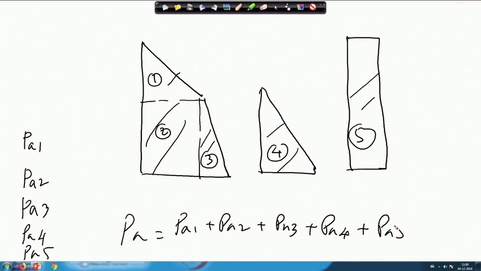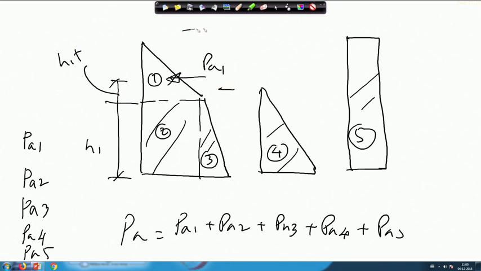Okay. And then finally, we need to find out the point of application of the resultant force. For that, what you have to do is find out the lever arm of each. So, if this is the one, with respect to this one, P_A1 is acting here. So, this lever arm will be equal to, if this is H1 and this is suppose H2, H1 plus H2 by 3, because this one will be 1/3 from the base, H1 plus H2 by 3.